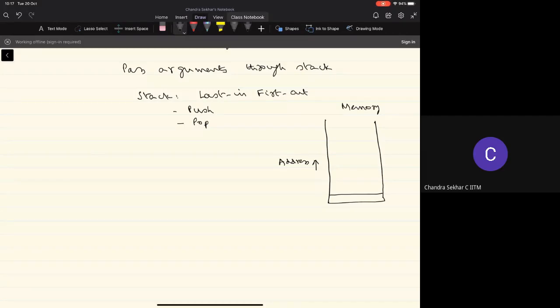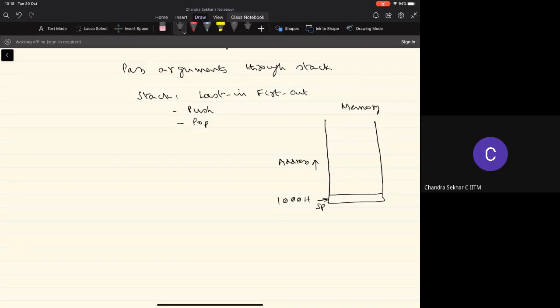Just for the sake of discussion, I'm just assuming that it's a 16-bit address, right? And if the stack is going to start at 100H, then the stack pointer will be pointing to this address, right? And whenever we perform the push or pop operations, they'll be with reference to this stack.